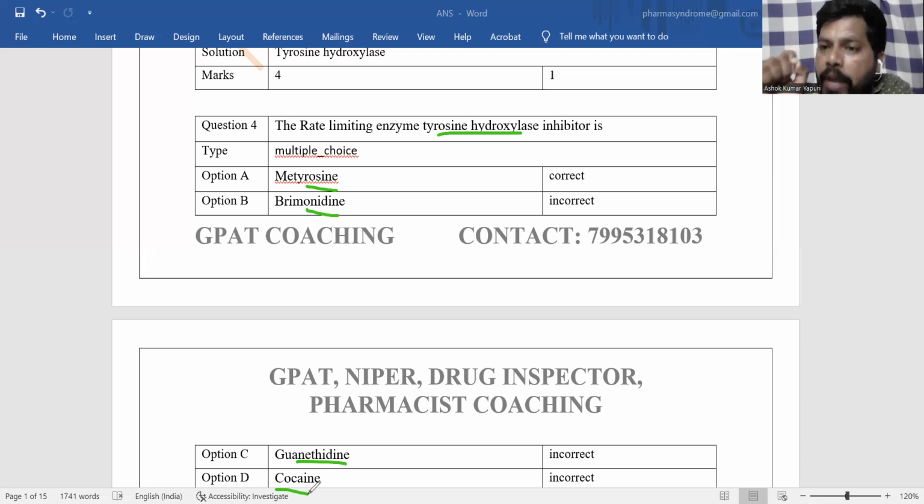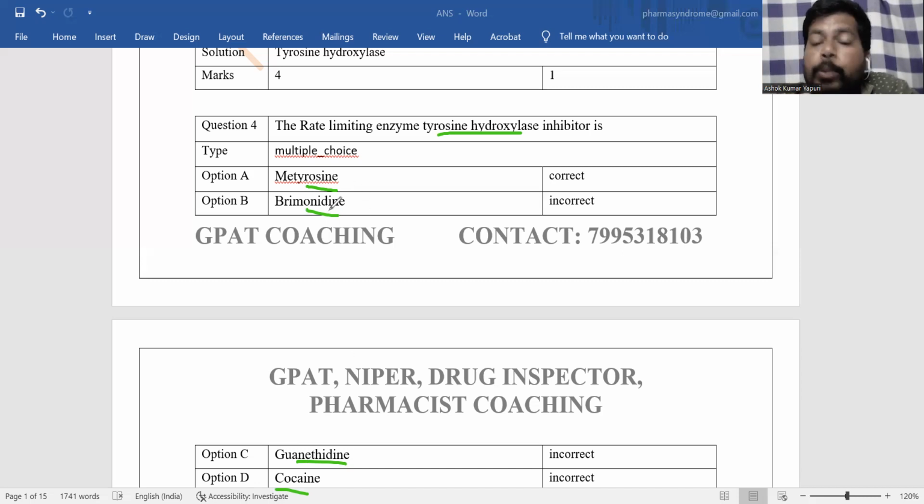Cocaine itself is a vasoconstrictor and so prolongs its duration. So it does not require adrenaline as a vasoconstrictor agent. So cocaine is not the answer. Guanethidine is an adrenergic neuron blocker, which prevents release of noradrenaline from the presynapse to the postsynaptic receptor.